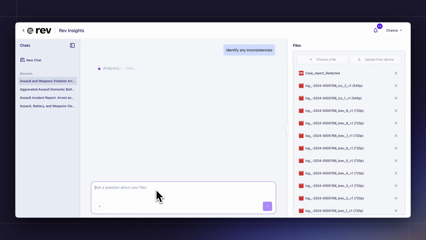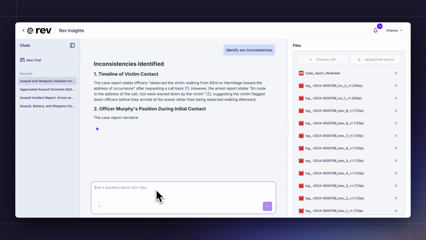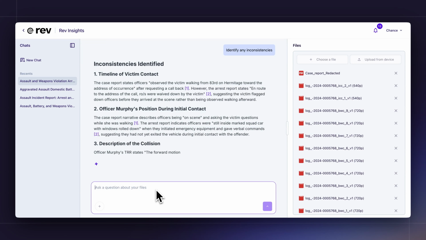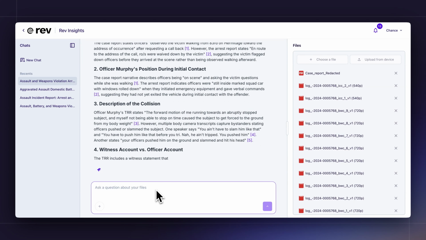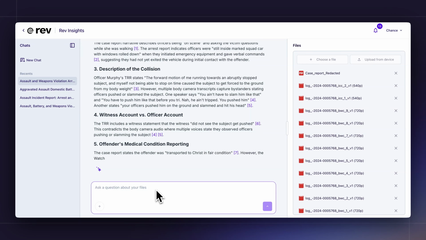And this is a really powerful prompt because what it's doing is it's hunting for conflict across files. It's identifying where those gaps potentially lie, so that way you can get ahead of those early on in your review of the case.